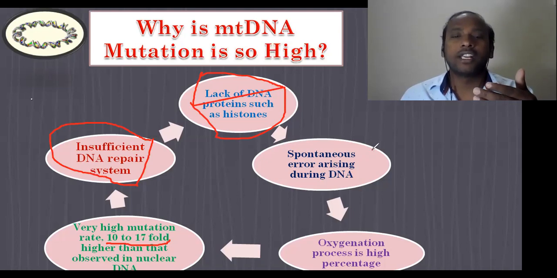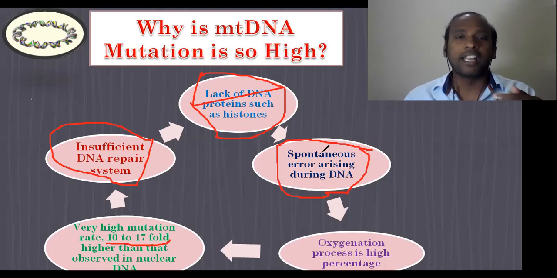And the third one is that there will be spontaneous errors arising in DNA during DNA replication. This is also very important. When the DNA is replicating in the mitochondria, definitely spontaneous errors can arise. And obviously we discussed that the error repairing system is not up to the level.